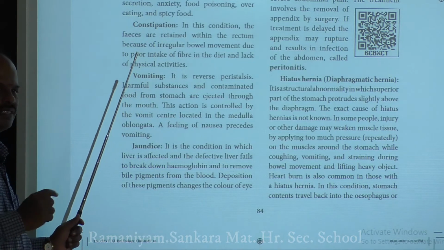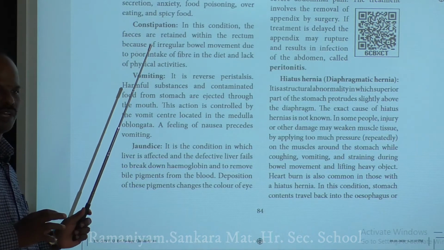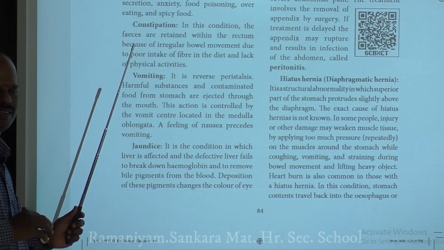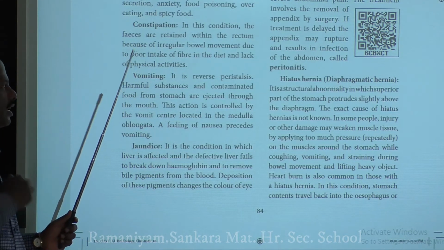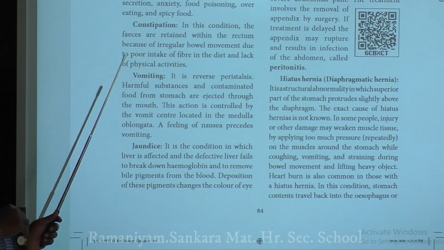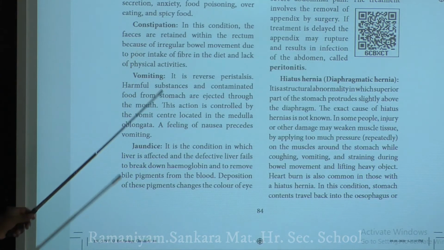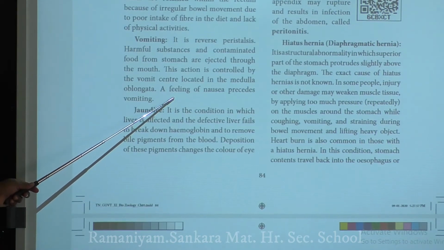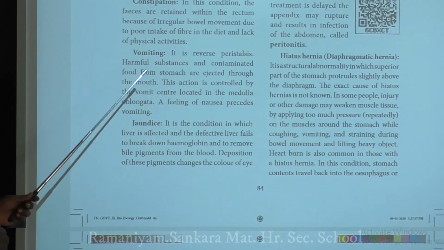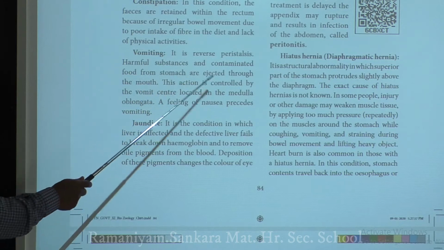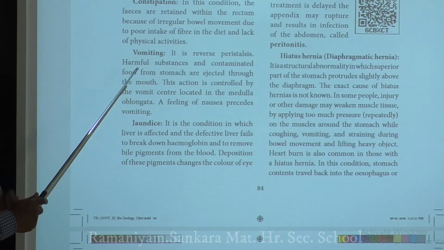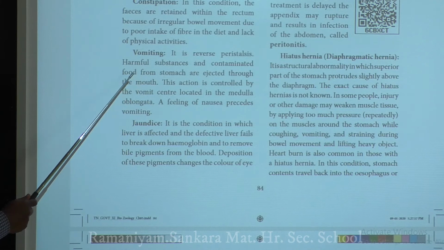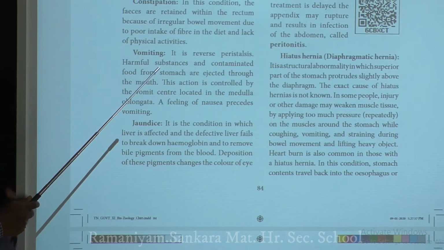So in order to avoid this disease, you have to take more fiber-rich food along with your diet, and do some physical activities like walking and stretching. So we can overcome constipation. The third disease is vomiting. This disease usually occurs when you take food that contains harmful and contaminated food substances.